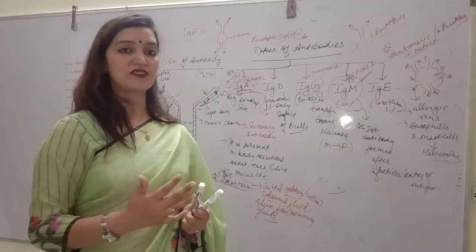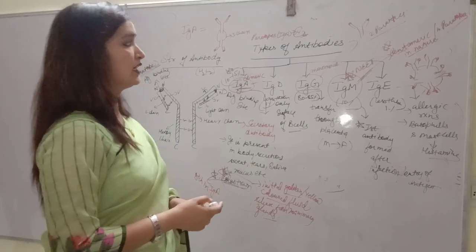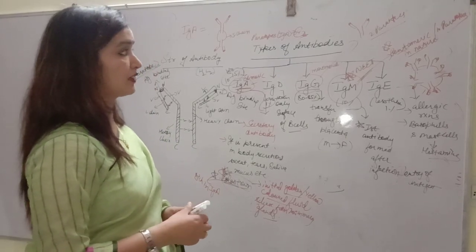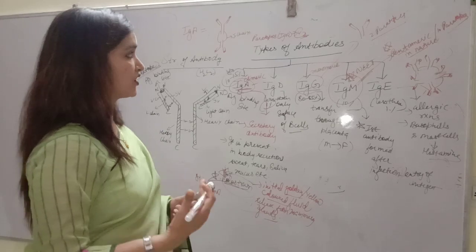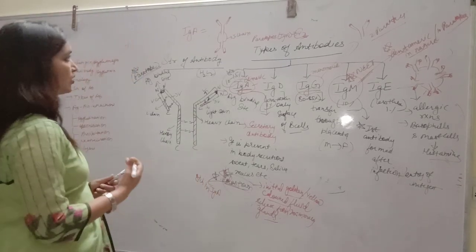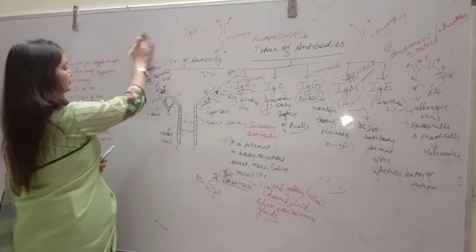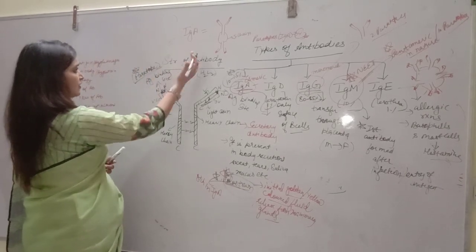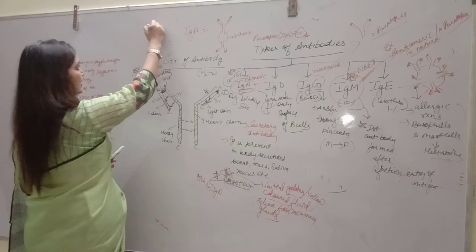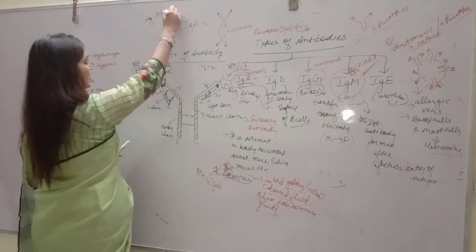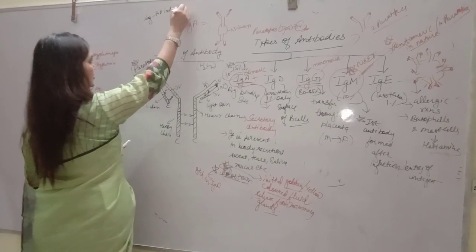Alright students, so today we have discussed what are antigens, what are antibodies, and the specific structures of these antibodies. If we talk about the reactions of antigen and antibodies, this is called agglutination, which we have already discussed. But there are different types of reactions when antigen and antibody interaction takes place.